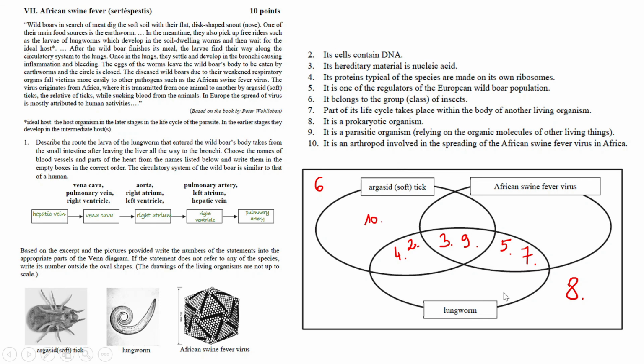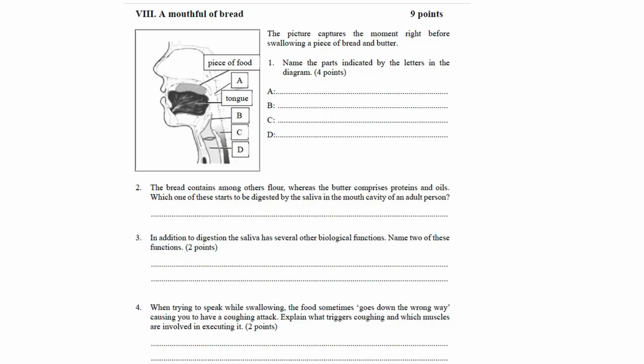Okay. So let's do the last exercise, mouthful of bread. The picture captures the moment right before swallowing a piece of bread and butter. Name the parts indicated by letters in the diagram. So let's observe this little figure in here. A is showing us the pharynx. B is indicating the epiglottis, or the larynx can also be written in here. C is clearly indicating the esophagus, and D is the trachea.